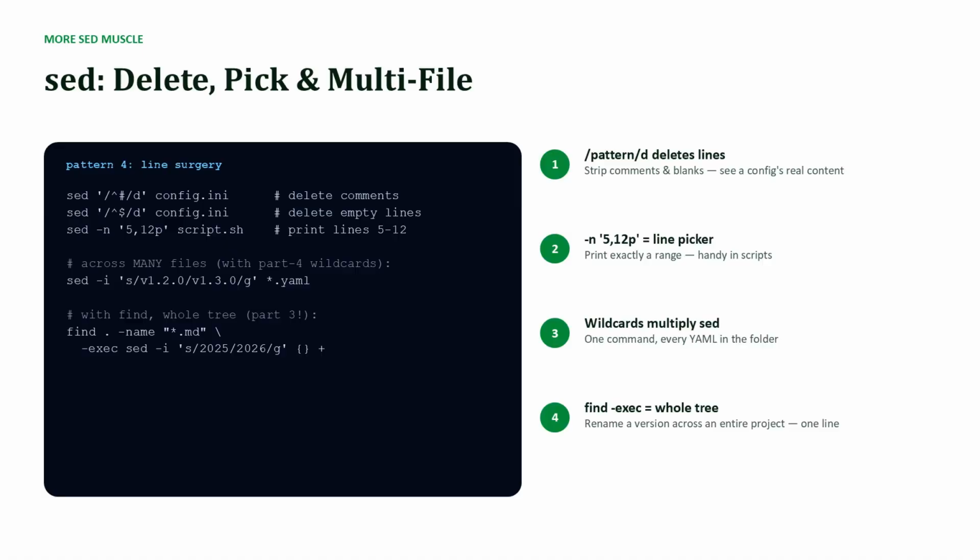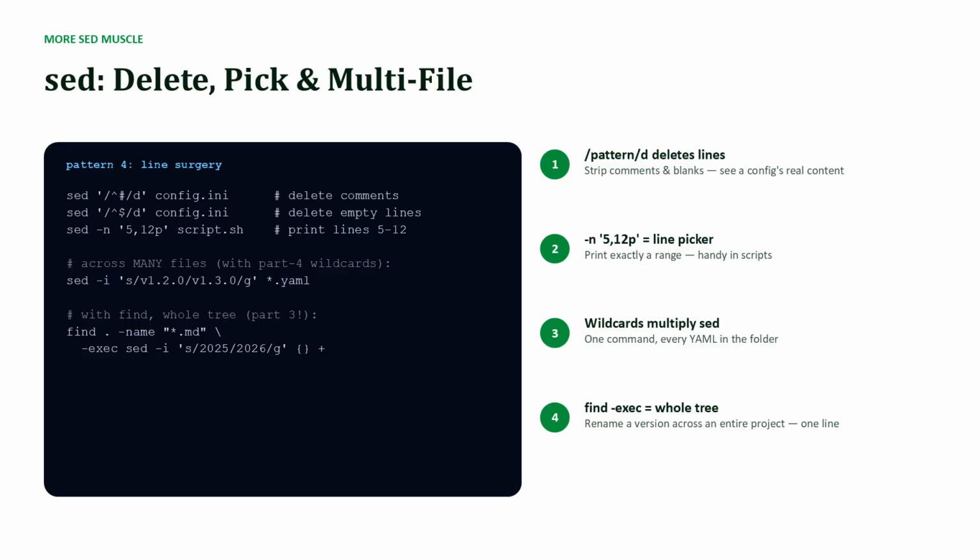A little more sed muscle. /pattern/d deletes matching lines. Strip the comments and blank lines from a config, and suddenly you see what it actually says. I use that weekly. -n with a range and p prints exact line numbers, useful inside scripts.